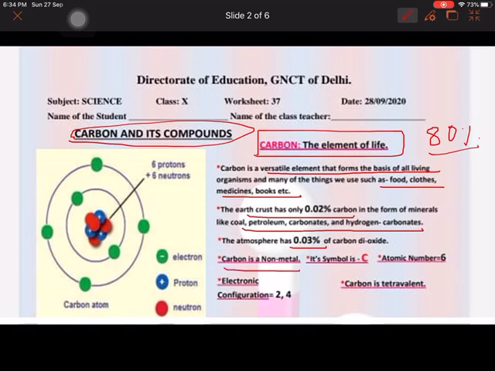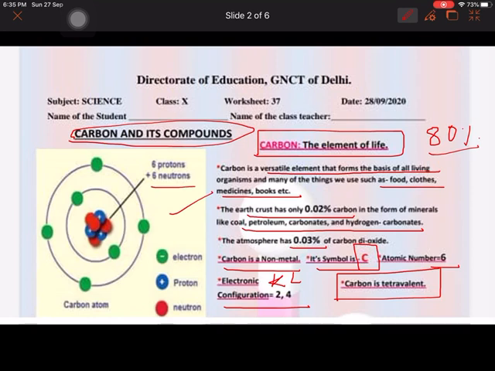As carbon is a non-metal and its symbol is capital C, its atomic number is 6. When we write electronic configuration, it is 2, 4. That means K shell 2 and L shell 4. And because it is having 4 electrons in the outermost shell, that's why it is called tetravalent. You can see from this figure also 6 proton plus 6 neutron, making it the 12 atomic mass, and because it is having 6 protons, the atomic number is 6.